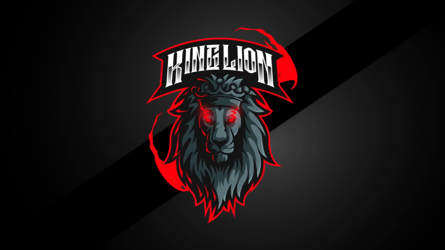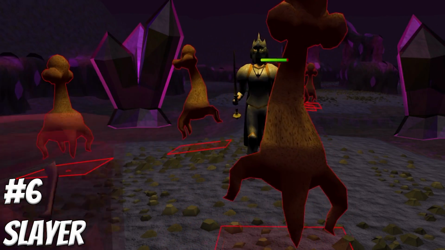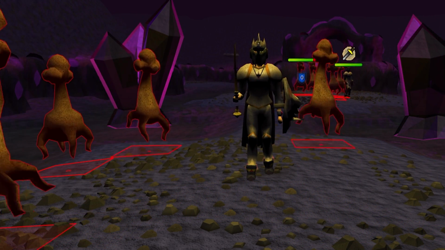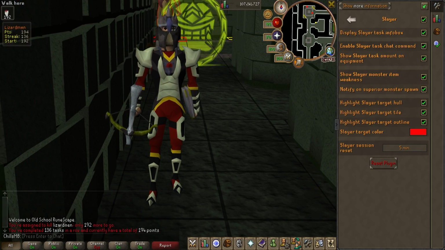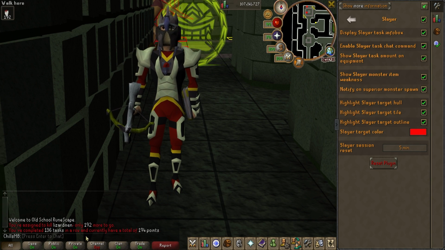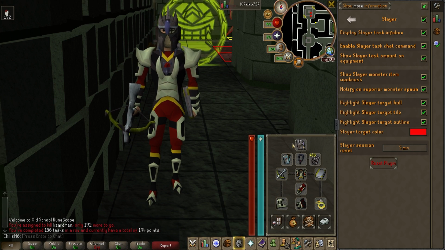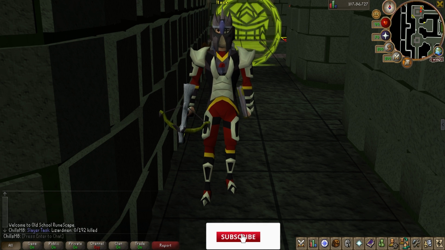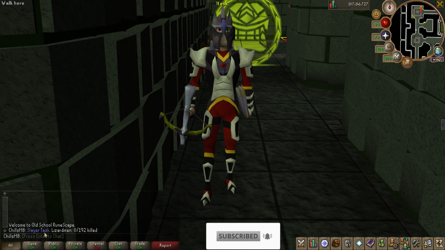Now coming in at number 6 is gonna have to be the Slayer plugin. This has a lot of different benefits for you, but just a couple notable ones. Display a Slayer task information box, which is typically on the top left-hand side. Once you wear a Slayer helmet, for instance, it'll tell you exactly what your Slayer task is, as long as you have this plugin on. This also does allow you to enable Slayer task command chat, which if you want to do, you could go to your chat bar, !task. It'll tell you exactly what your task is as well.